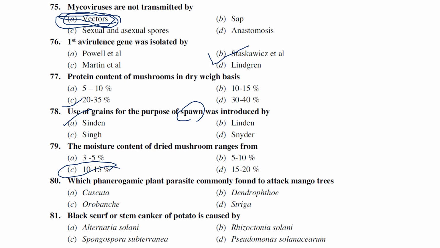Which phanerogamic plant parasite is commonly found to attack mango trees? Everyone knows Dendrophthoe. We can also call it Loranthus. Black scurf or stem canker of potato is caused by Rhizoctonia solani, which causes black scurf or stem canker.